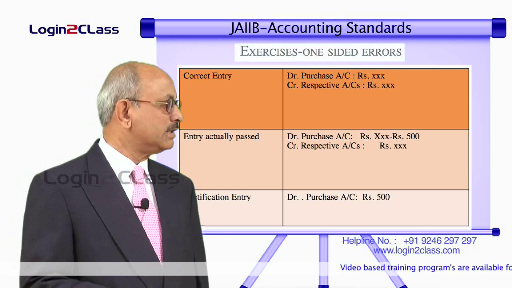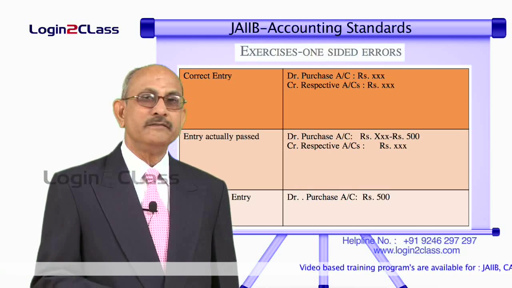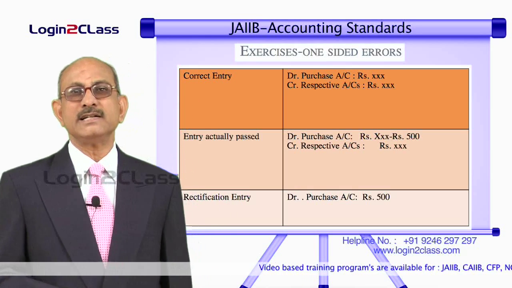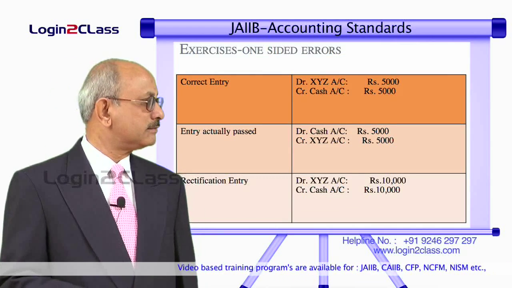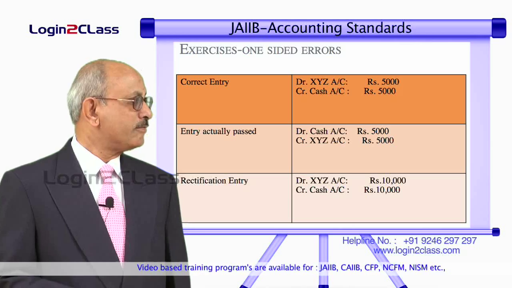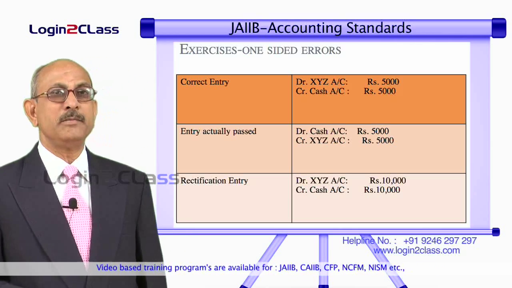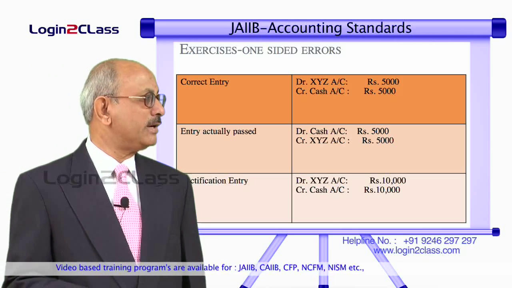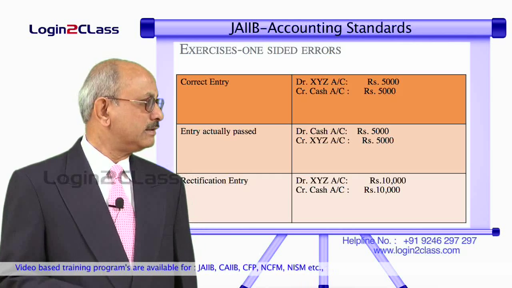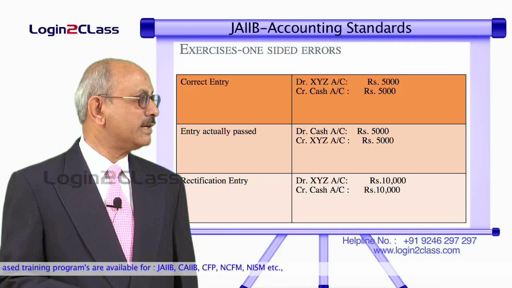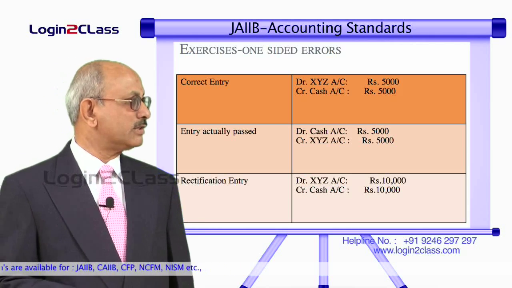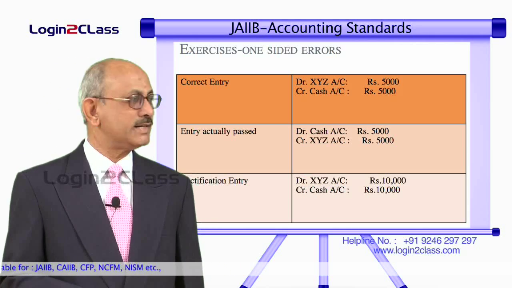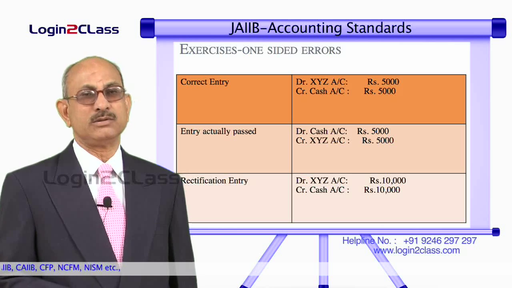Now, if we add up second and third entries, it will lead to the first entry, that is the correct entry. Take the third error. The correct entry should have been debit XYZ account and credit cash account with 5000 rupees. But what we have done, we have actually reversed that. We have credited XYZ account and debited cash account.